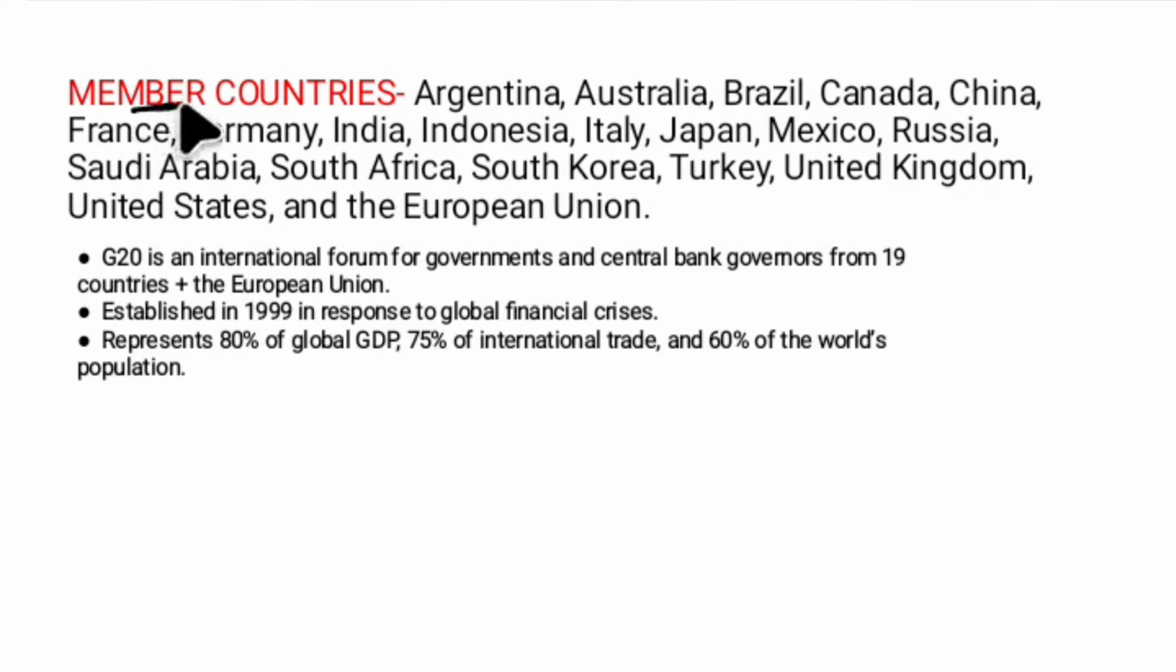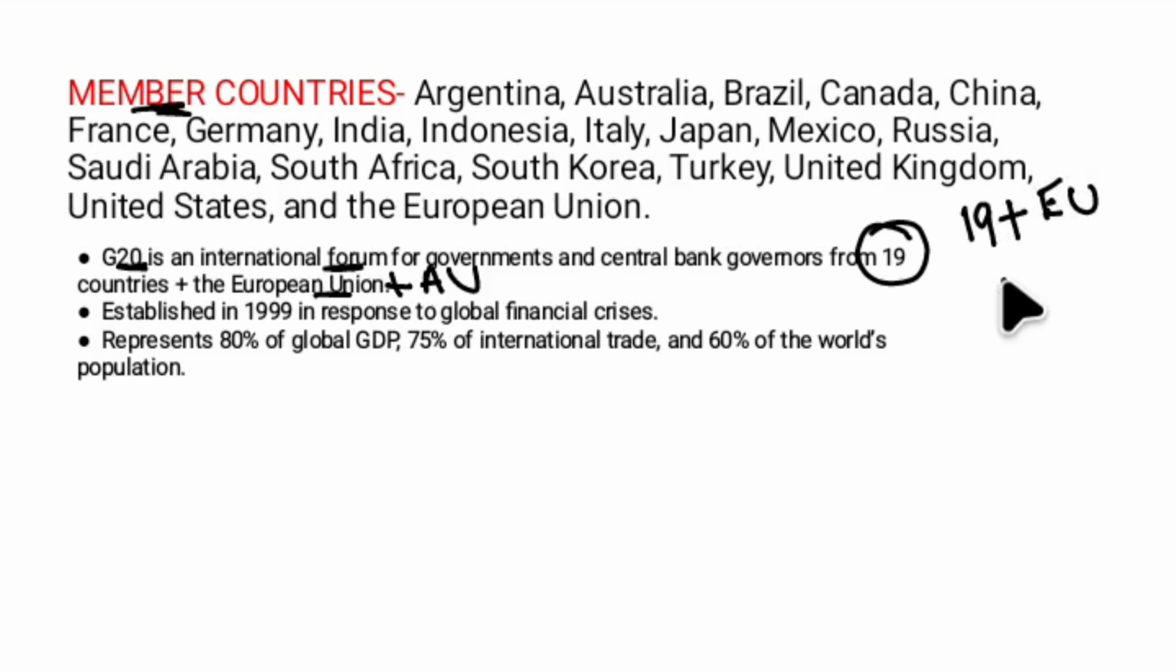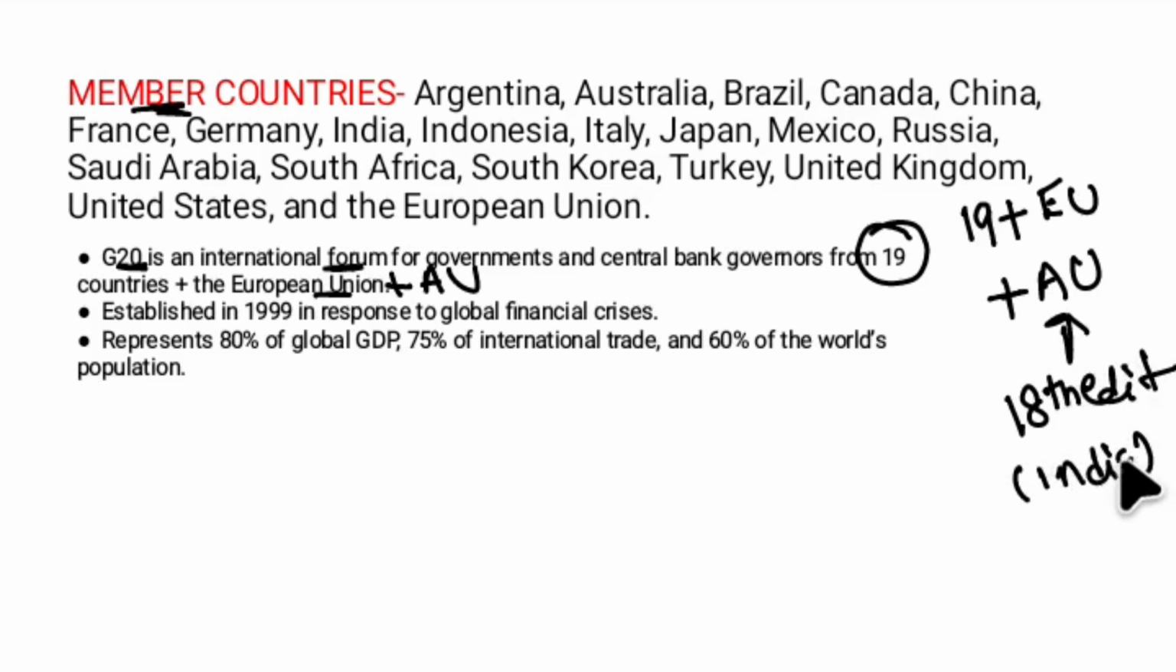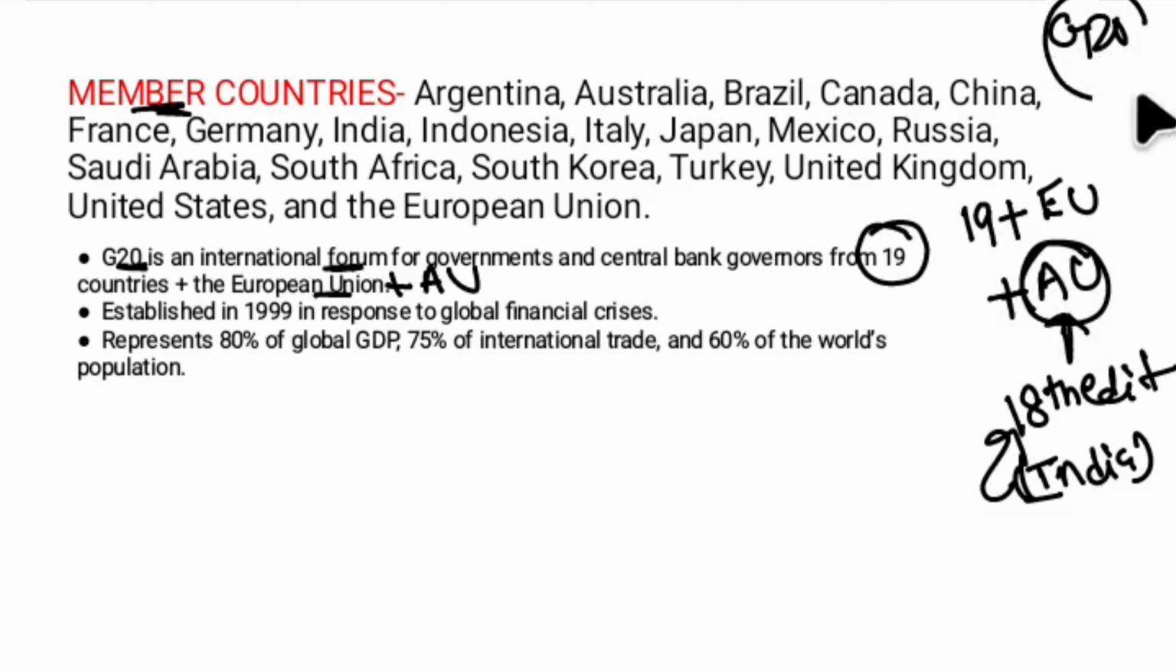So the member countries, we will have a separate slide for this. G20 is an intergovernmental forum consisting of 19 countries and one European Union along with the African Union. So 19 countries, the European Union is also a member of G20, and another is the African Union. The African Union inclusion happened on the 18th edition, hosted by India. So India holds the presidency of the G20 18th edition, and during India's presidency, the African Union has been included in G20 as a full member.